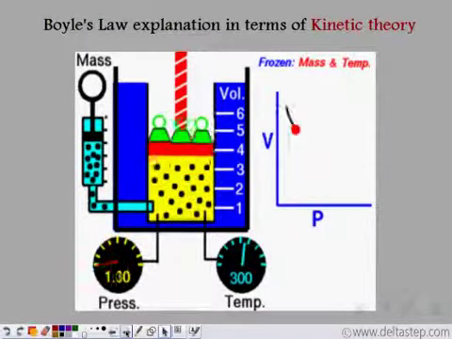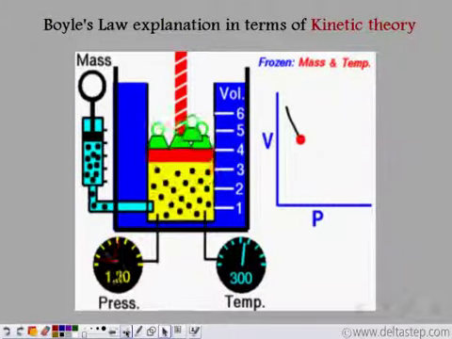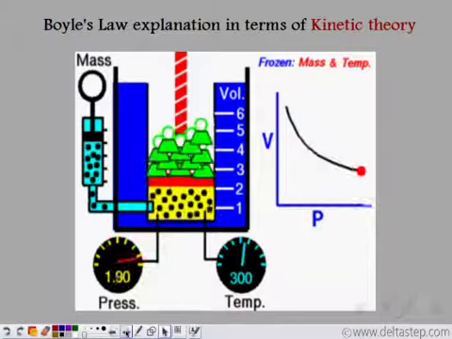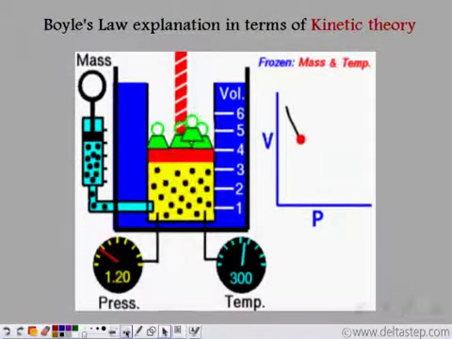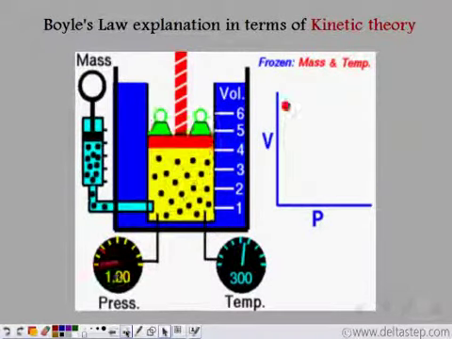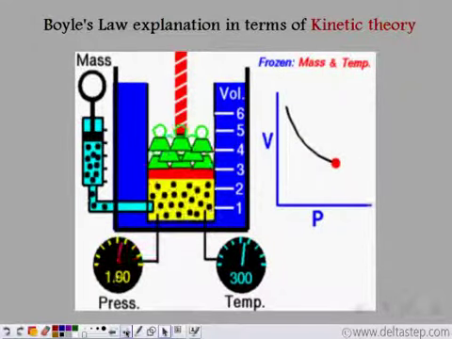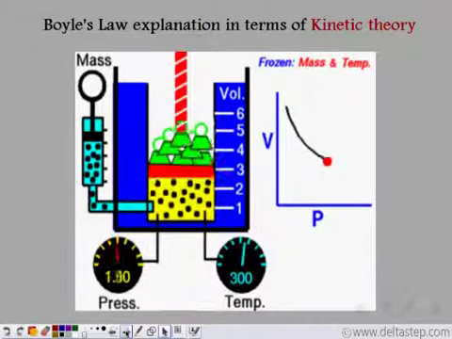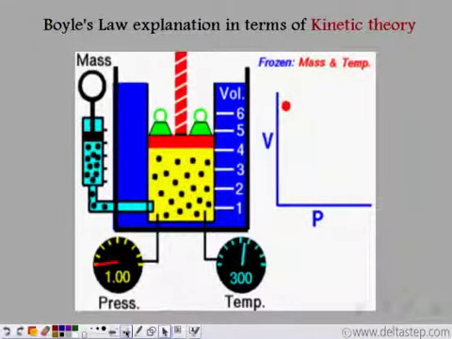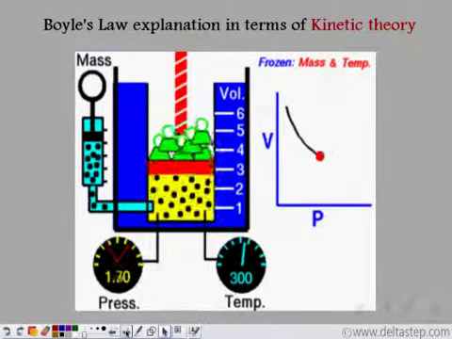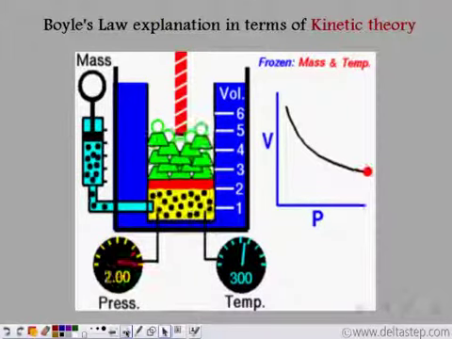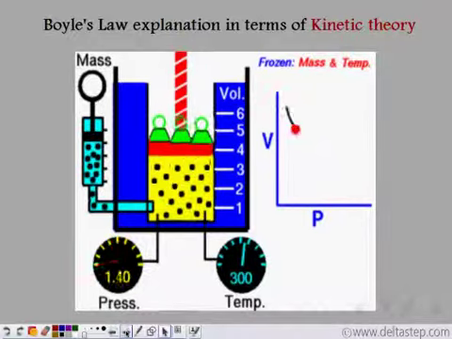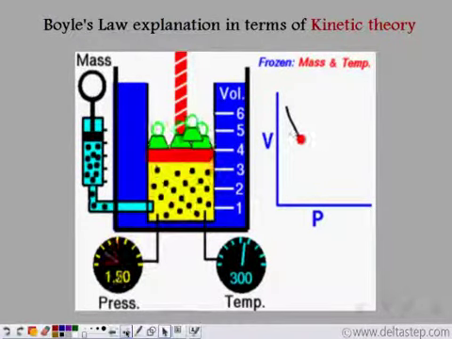Now let's explain Boyle's law in terms of kinetic theory. We have seen that pressure and volume are inversely related. What is happening here is, as external pressure increases, the internal pressure has to increase. This means the number of hits per unit time has to increase, and this is possible only when the volume is decreased. As the volume is decreased, the number of hits per unit time increases and the pressure increases. So let's recall.